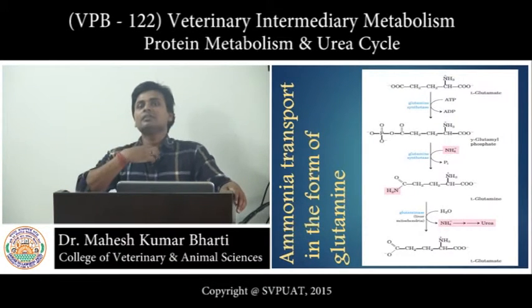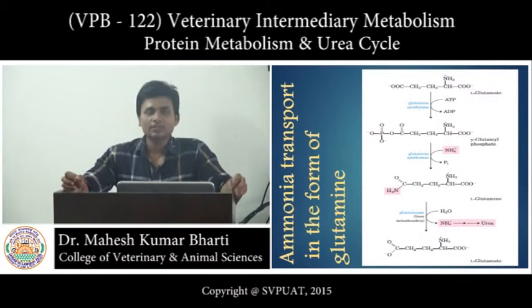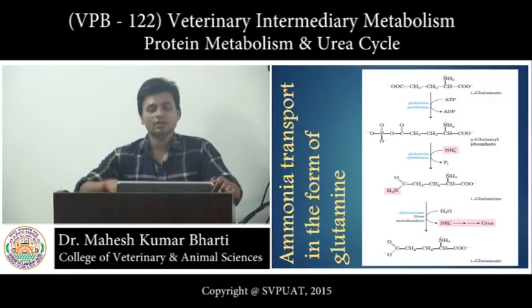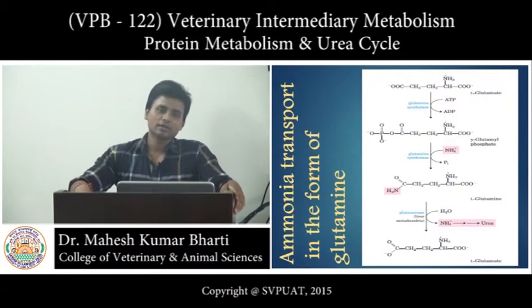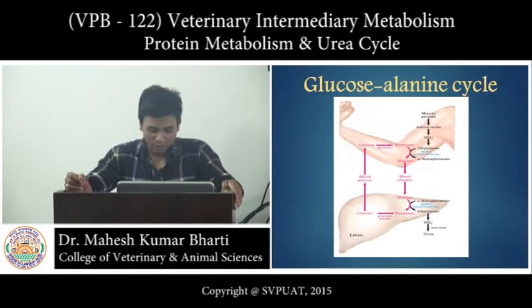And when this glutamine is formed in the extrahepatic tissues, it is transported to the liver with the help of the bloodstream, and finally it reaches the liver, from where it again loses its amino group, and then this ammonia is utilized by the urea cycle. Glutamine is a non-toxic transport form of ammonia.